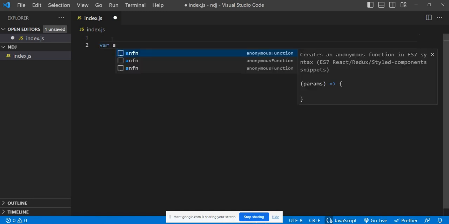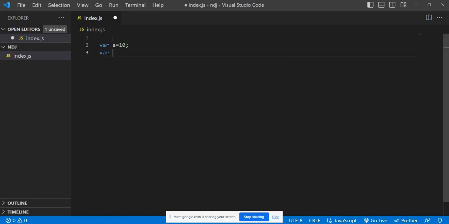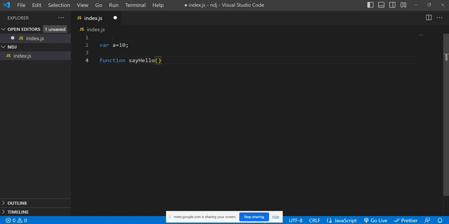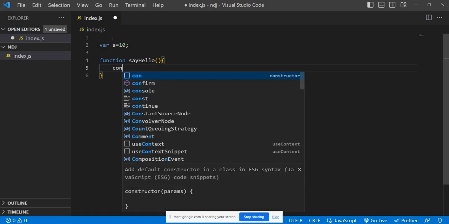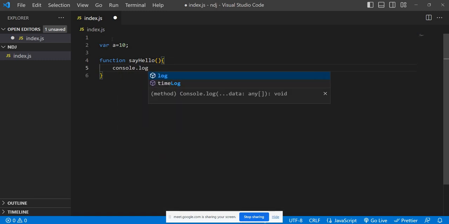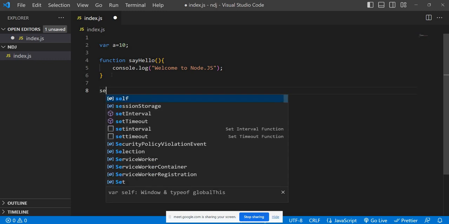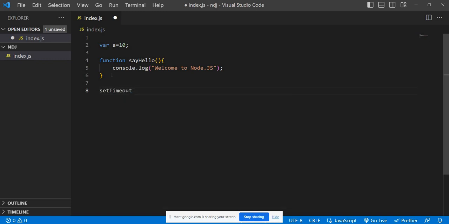Let's write the same thing: var a is equal to 10 and var b is equal to 20. We can take one variable, that is enough to understand. I'm creating a function called sayHello here; you can also copy and paste the same code. Console.log, and here I'm giving a message: welcome to Node.js. We are running this in Node.js, and here you can go with a setTimeout, the same setTimeout, and you should give a callback function.